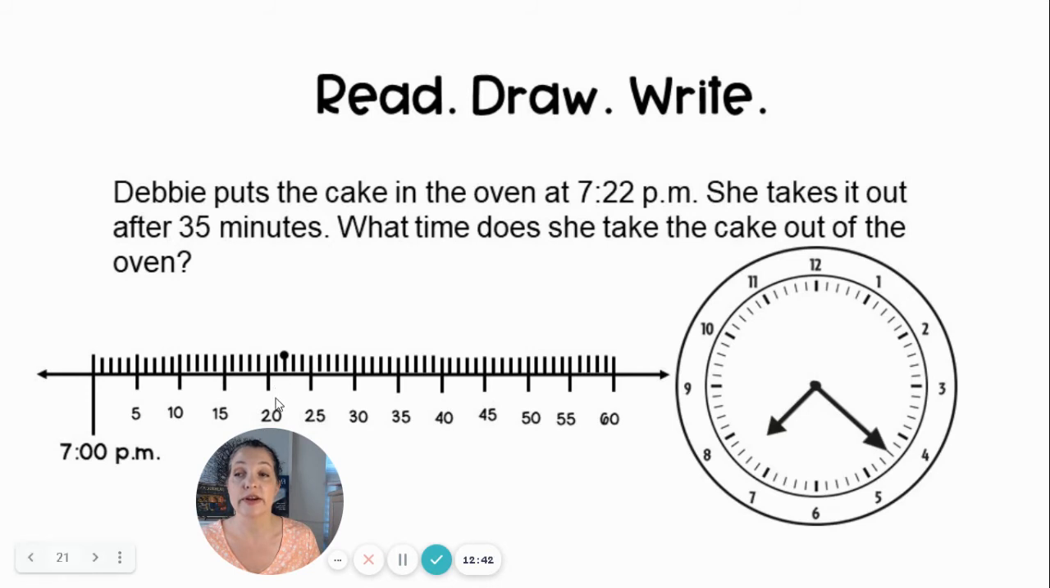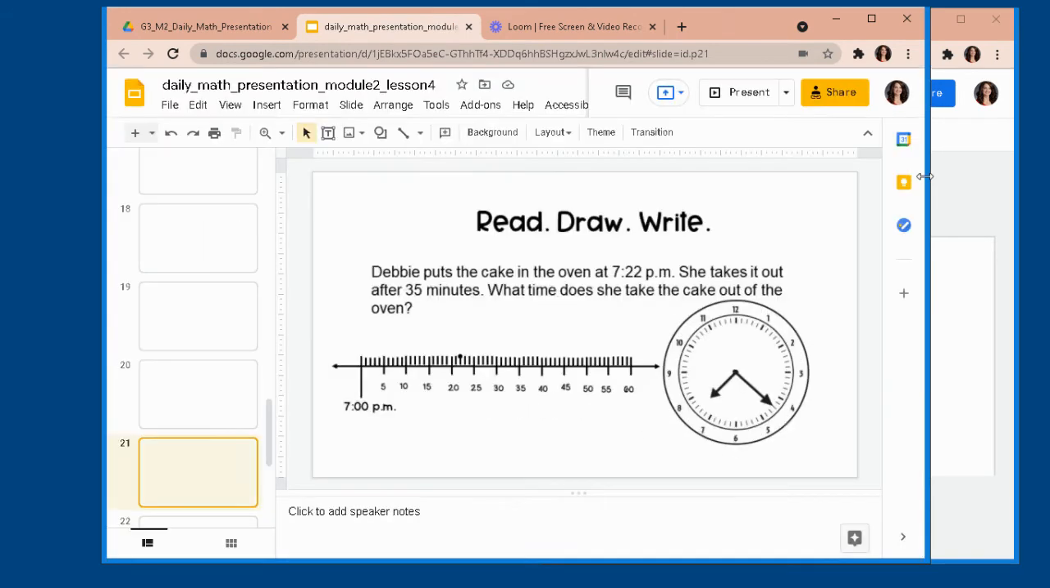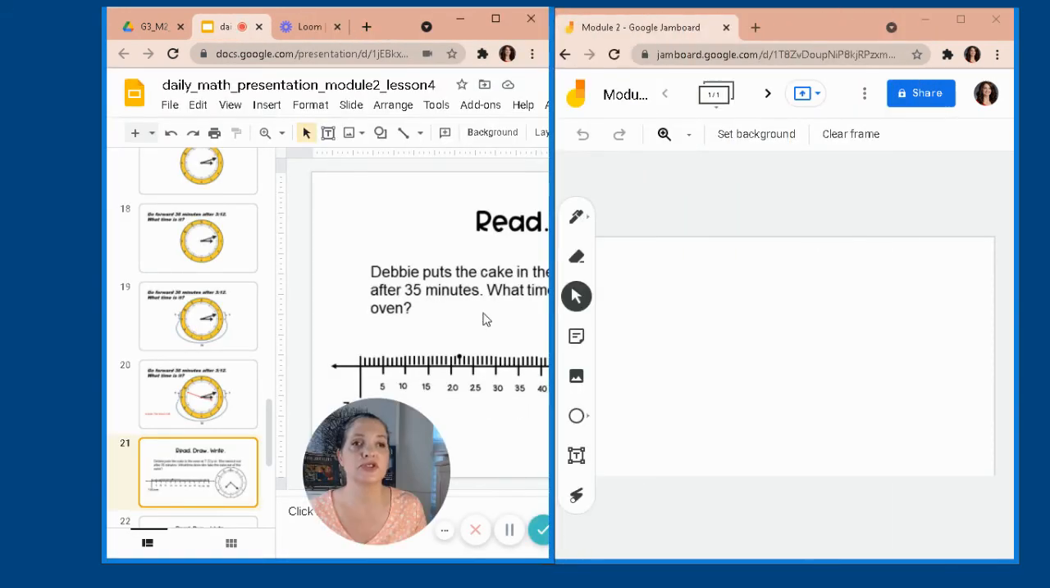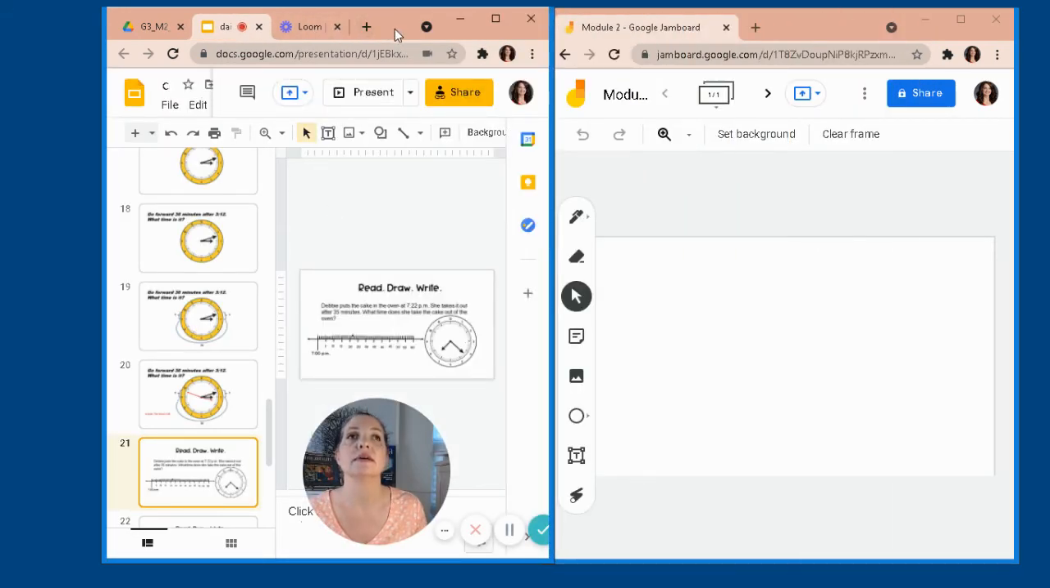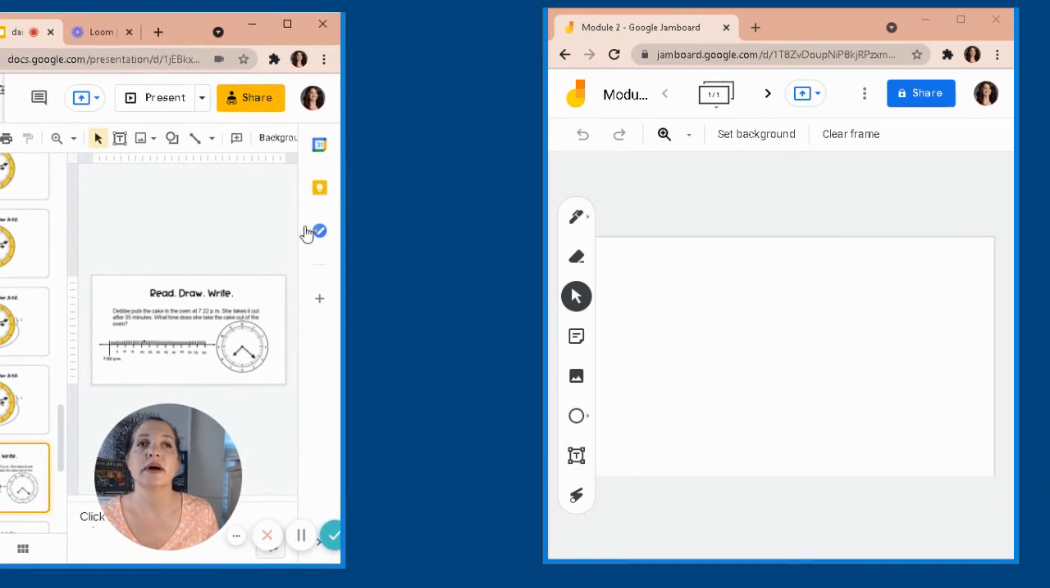We can use our number line or the clock to find out what time she takes the cake out of the oven. We want to go forward 35 minutes in time. I'm going to bring up my Google Jamboard to help me figure this out.